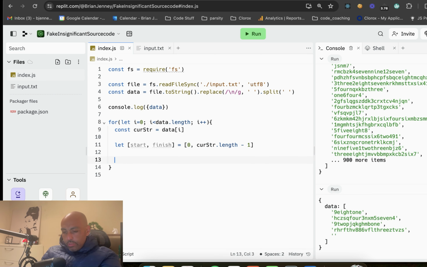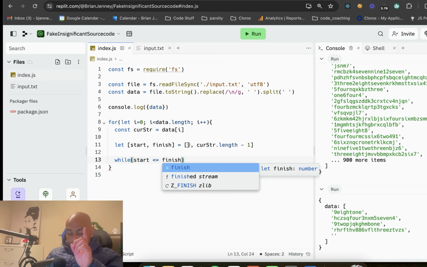minus 1. So now that we have our start and finish, we have a check that we'll need to do to know, are we done, or should we keep going? This is just some boilerplate. This is your typical two-pointer solution where you're going to be incrementing the left side and decrementing the right side, like we talked about. You know that there's a point where you just have to stop, and that's usually when the start is less than or equal to the finish.